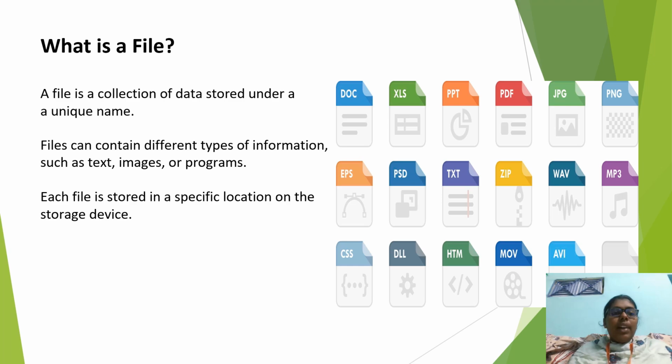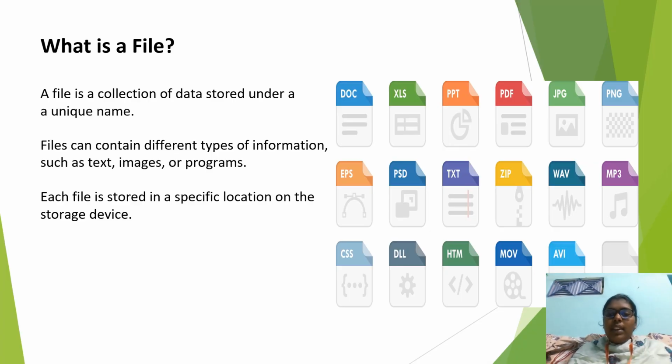What is a file? A file is a collection of data stored under a unique name. If we have any information, we can save it under a unique name, or our name, or a project name. We can save like that. Files can contain different types of information such as text, images, or programs. Each file can be stored in a specific location on the storage device.